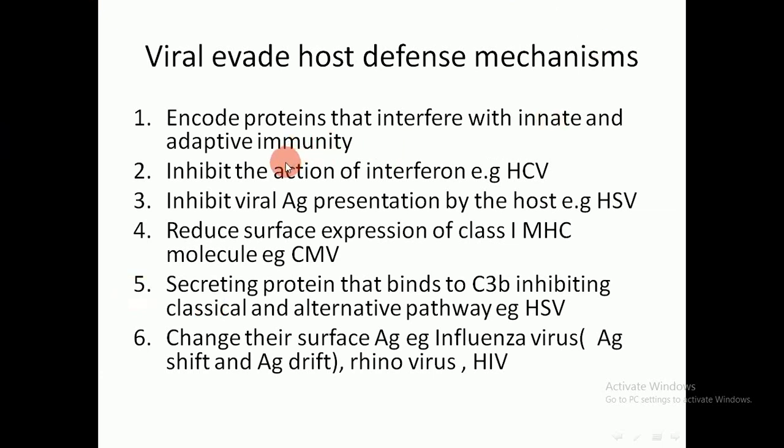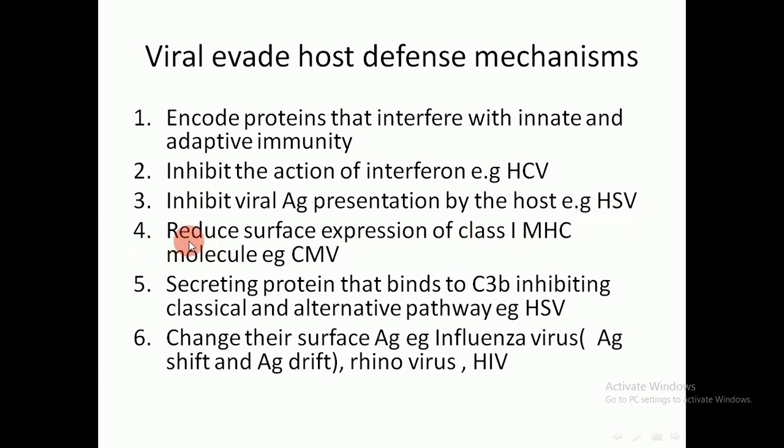This is the immune response against the viral infection, and the virus also has other mechanisms that evade the host defense mechanism. This includes the virus encoding proteins that interfere with the innate and the adaptive immunity, and also inhibit the action of the interferon, like hepatitis C virus. Also, some viruses inhibit viral antigen presentation by the host, and the best example is herpes simplex virus.